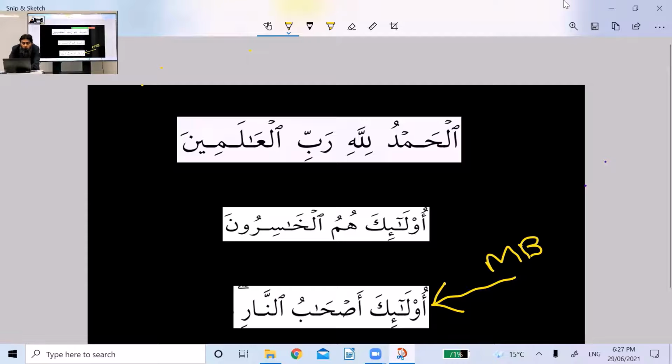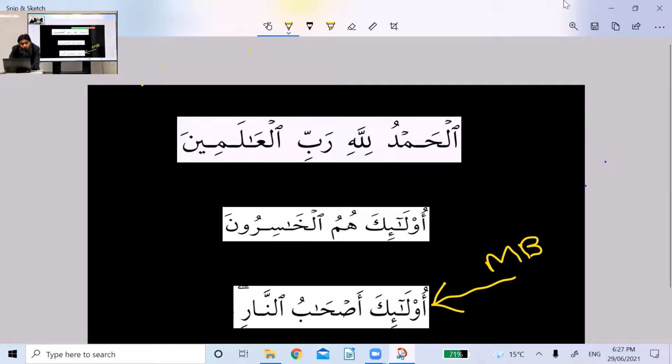Now, ashabu. This obviously, inshallah, we will build our vocabulary very slowly, inshallah, very soon. But ashabu means companions. Ulaika, those. Now remember one point: there is no word in Arabic language for is, am, are.